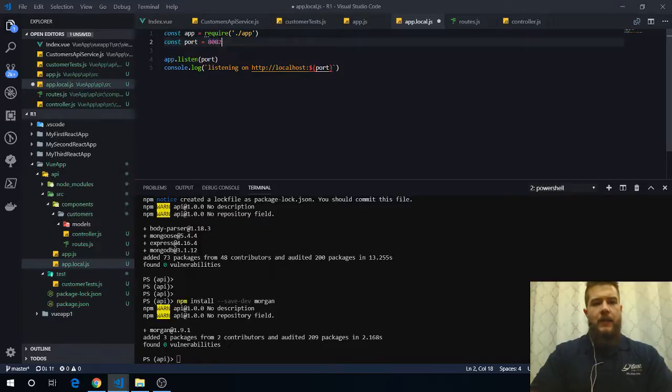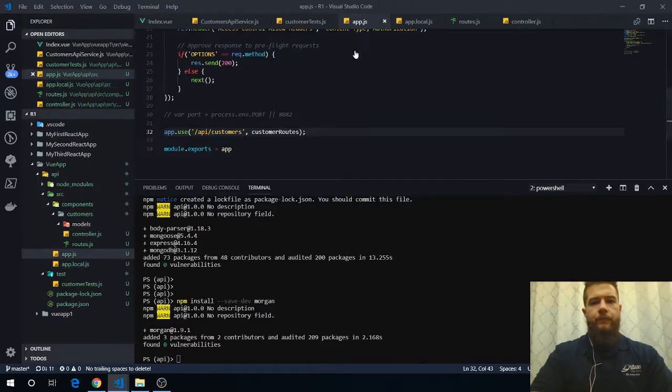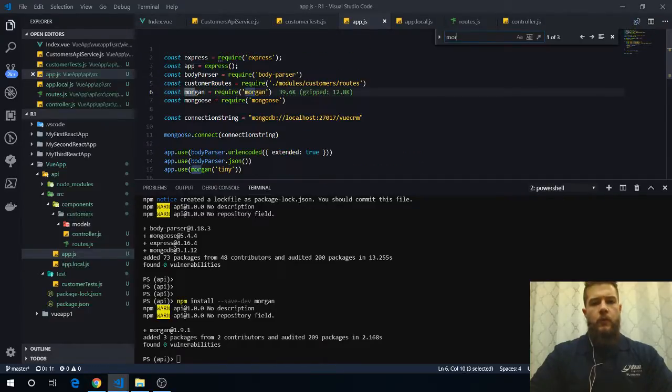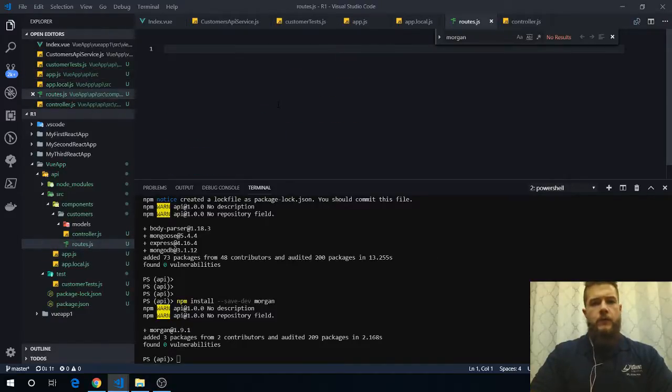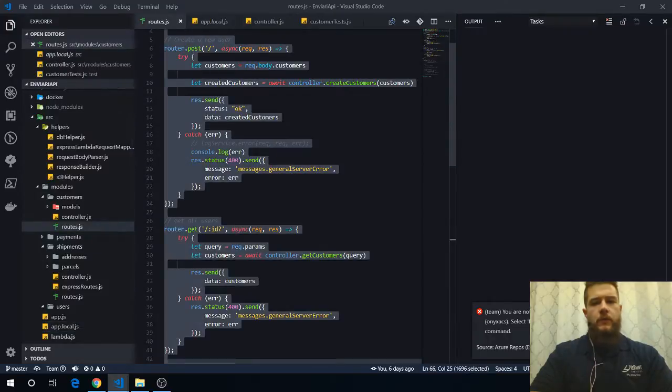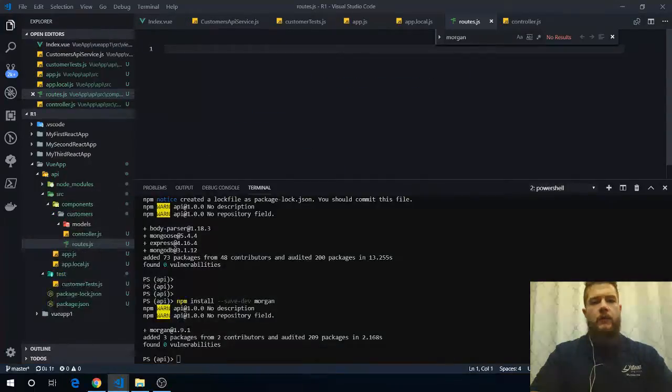We're actually going to make this 8082 because I know that port's not being used, because I have other projects running in the background. App.listen, listening. Okay, so that looks like that is good. Did I specify to use Morgan in here? Morgan.tiny. There we go. Okay, so that should be set up. And then for the routes, let's go ahead and pull our routes out from here too. Just copy and paste this stuff over.